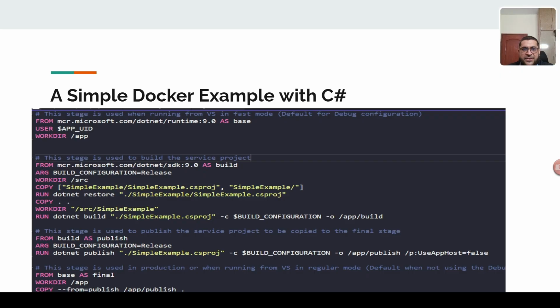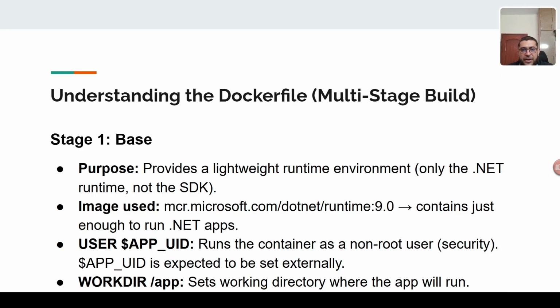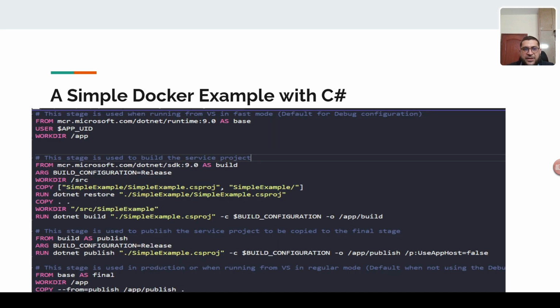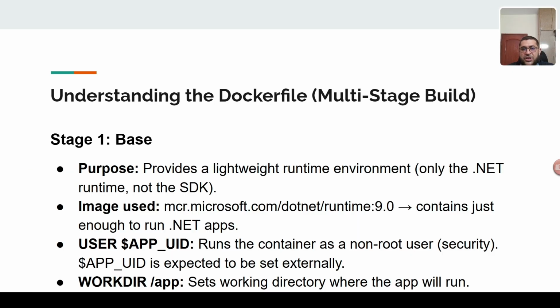You can see here the second instruction: run the container as a non-root user for security. The UID is expected to be set externally, so you can set the UID externally for security purposes. And the other is the WORKDIR instruction. We have set the working directory where the app will run. So it will set the directory. So this is the first stage.